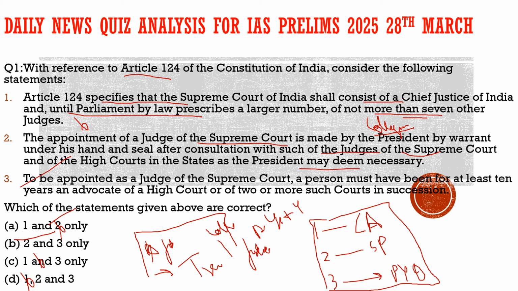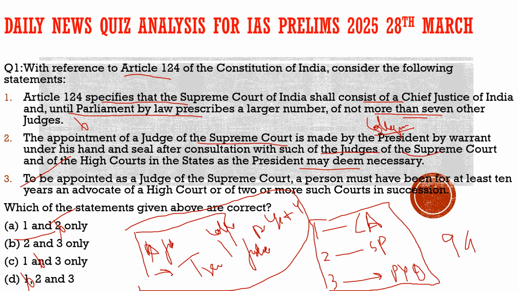But at the same time, we saw through the 99th Constitutional Amendment Act, when the NJAC was brought in, that the executive tried to have a role in the appointment of the judiciary, but the Supreme Court rejected that. It made it unconstitutional because it was against the separation of powers. So the NJAC does have its benefits, but it also has its drawbacks.